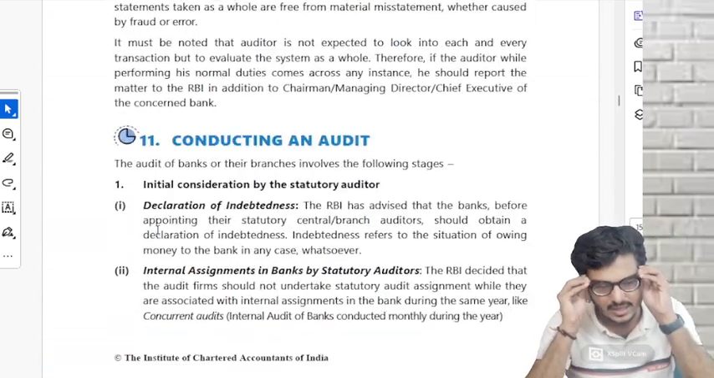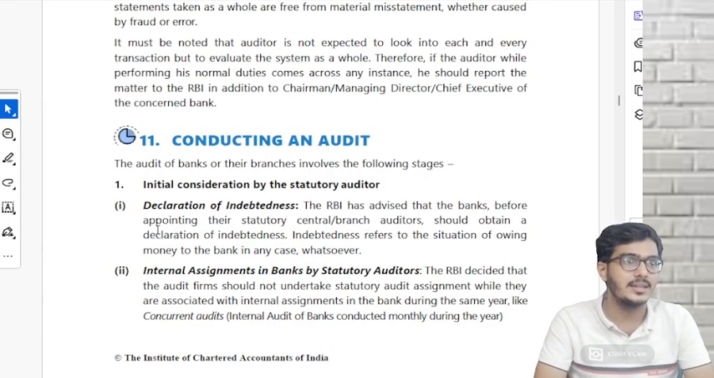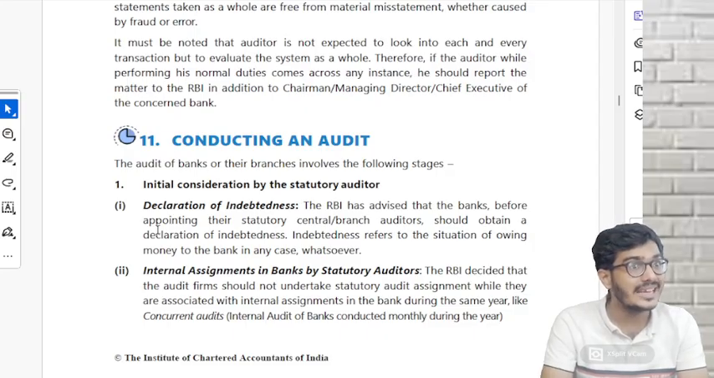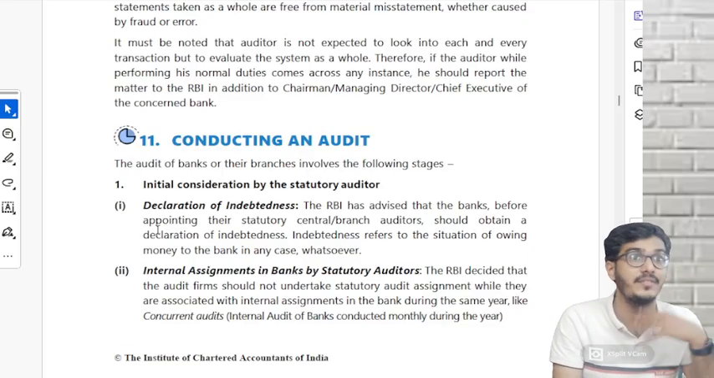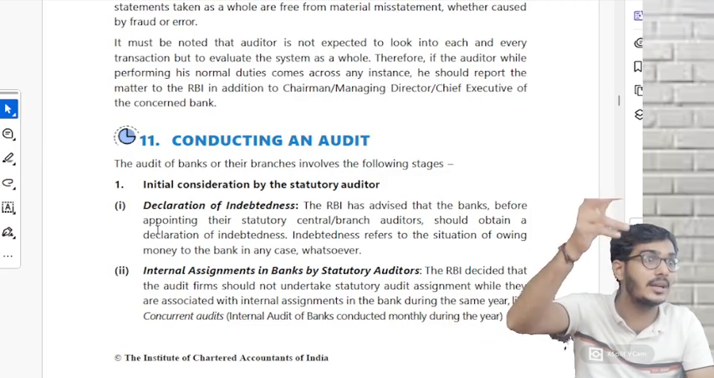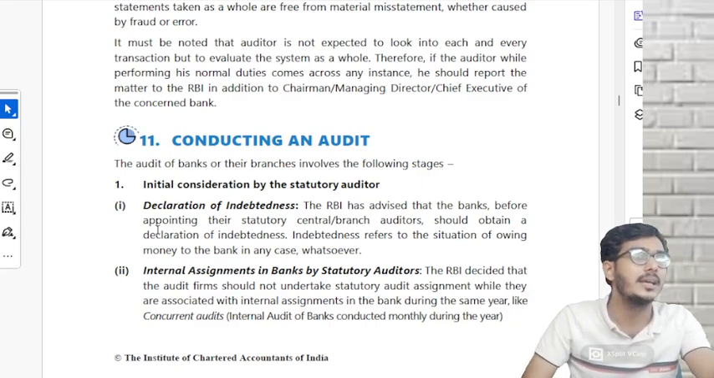Now what is this? While conducting an audit, the following steps have to be followed. First one, initial consideration by statutory auditors. What are those points which you have to keep in mind? First, take a declaration of indebtedness. RBI has told banks, if you remember, the auditor has to be an independent person. So please take a declaration of his indebtedness, whether he is having any debt with the bank or not. For example, if I have a loan, they'll have to consider that criteria, no? If I'm having more than a criteria, then I'm not independent. I'm not supposed to be appointed as an auditor. So please take a declaration from him, whether he's indebted or free from any debt.